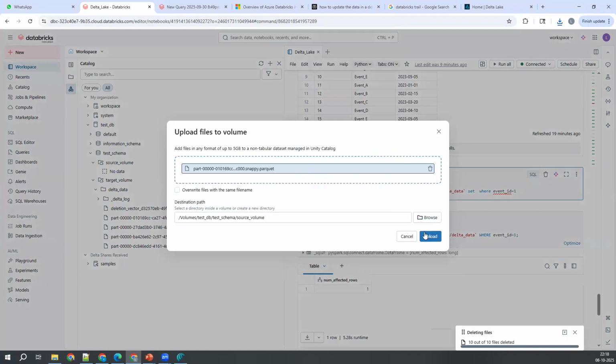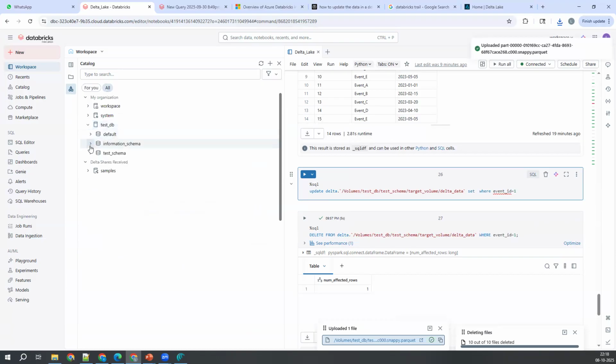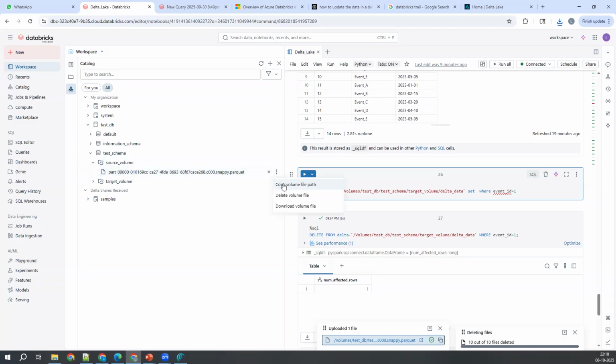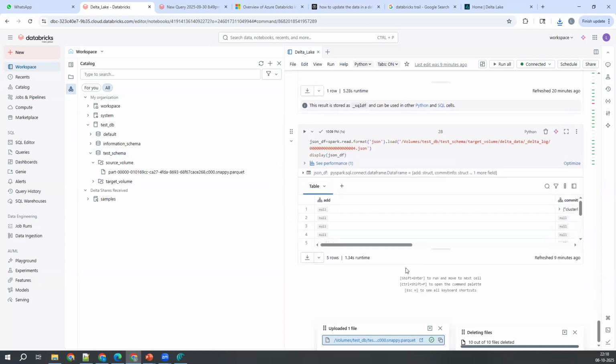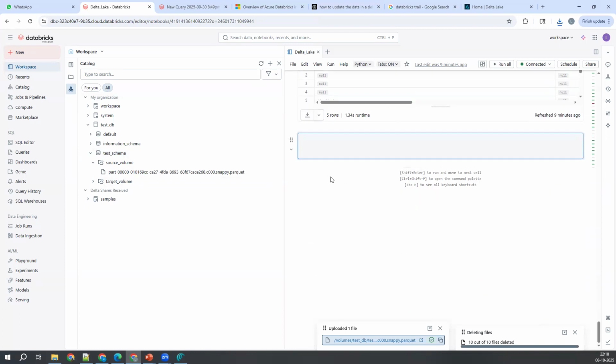Click, upload it. Now let me expand this to schema, source volume, and take the path of this. Copy volume file path, come down, or you can copy from here also.